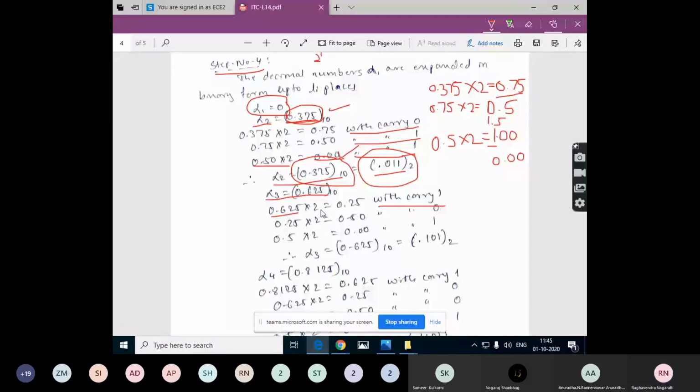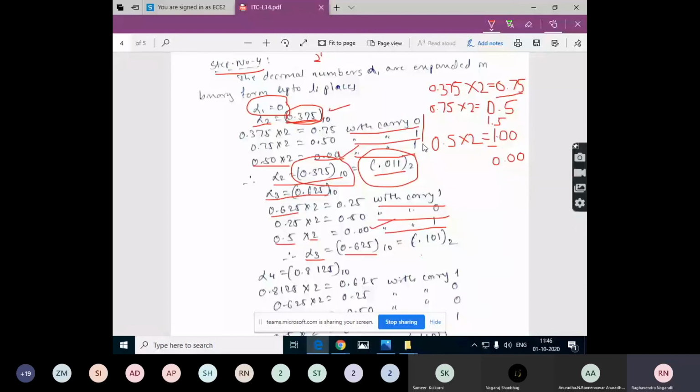Again 0.25 into 2 is equal to 0.50. So the carry is 0 here. 0.5 into 2, you will get 1.00, and we'll take that as a carry 1. Now we don't need to expand this further because we got the 0 value here, so there will be no further extension. So for alpha 3, for this decimal value, we will get these binary numbers. We need to put one decimal point, and after that, whatever we have got here.